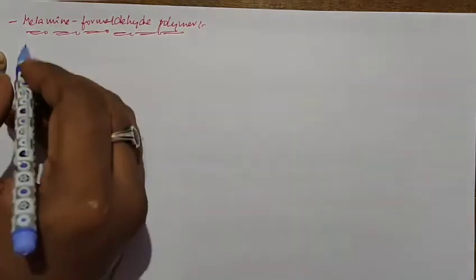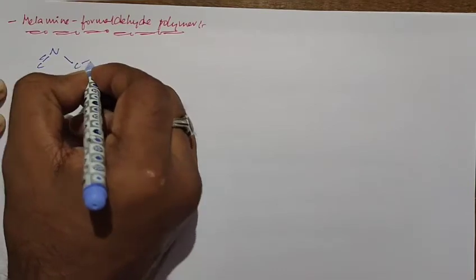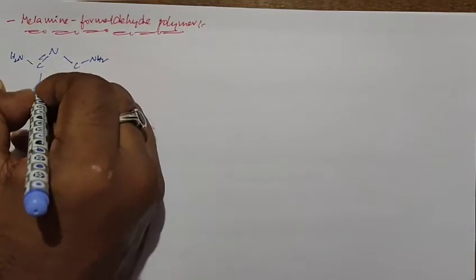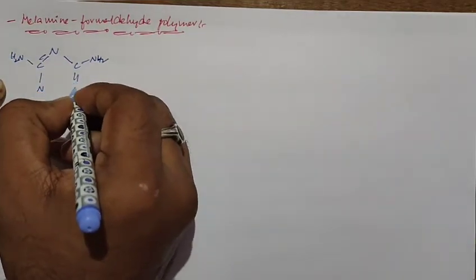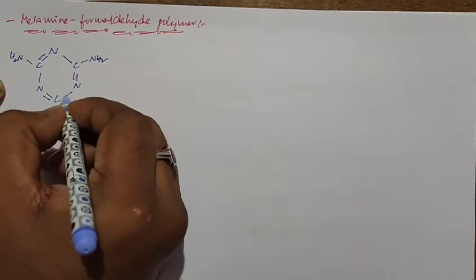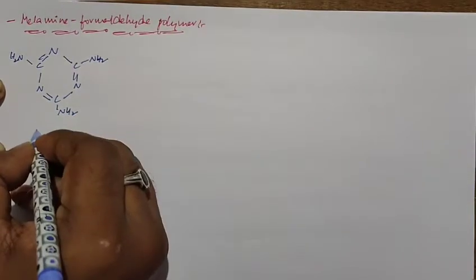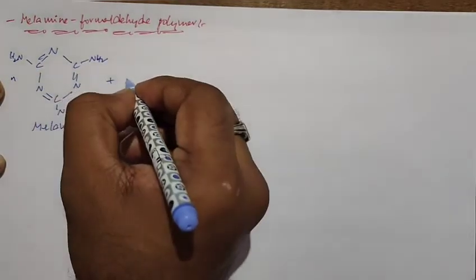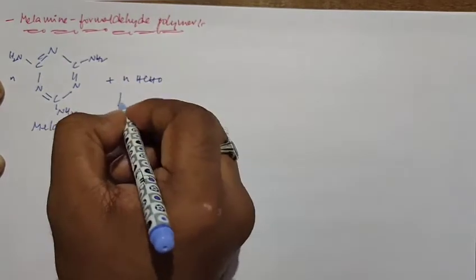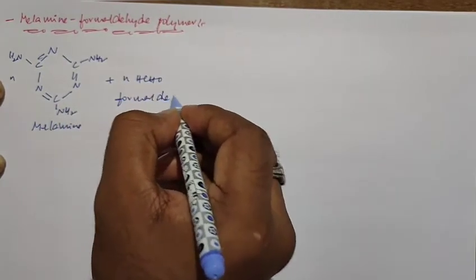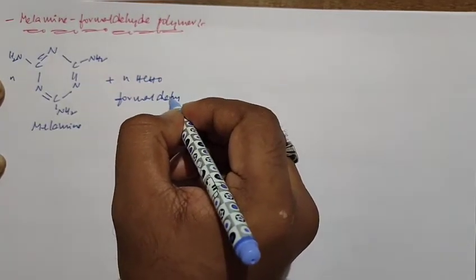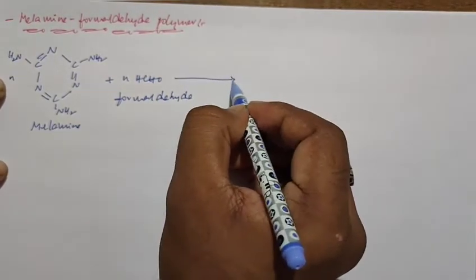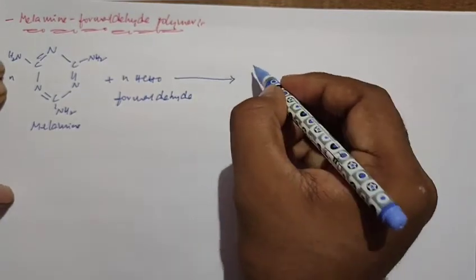If you take the structure of melamine, this is the structure of melamine. When n molecules of melamine undergo condensation with formaldehyde, it can form melamine formaldehyde polymer.